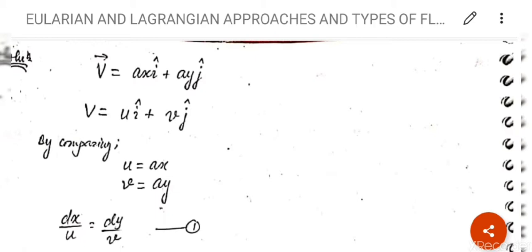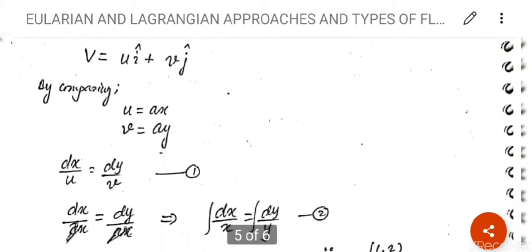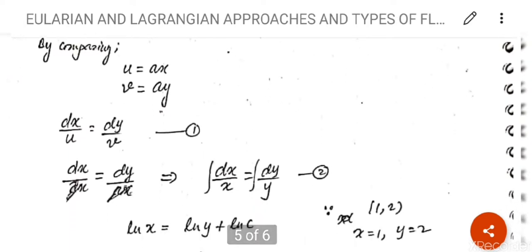We know the equation of a streamline, dx upon u is equal to dy upon v. This is equation 1. So putting the values of u and v in this equation, we get dx upon ax equals dy upon ay. Clear? a will be cancelled out from both sides, so the final expression will be dx upon x is equal to dy upon y. This is equation number 2.